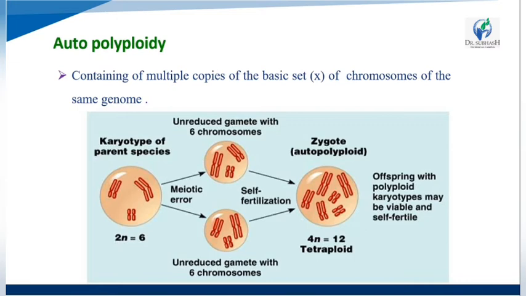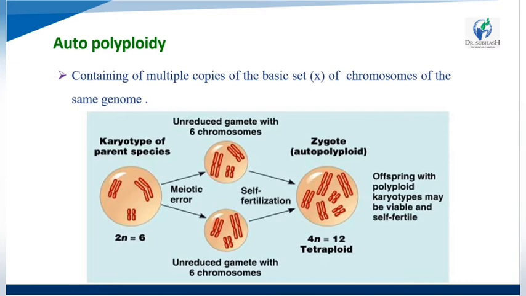So first is the karyotype of the parent species. Further process is meiotic error, and then self-fertilization. This gives unreduced gametes with 6 chromosomes each. Both follow the process with 6 chromosomes.